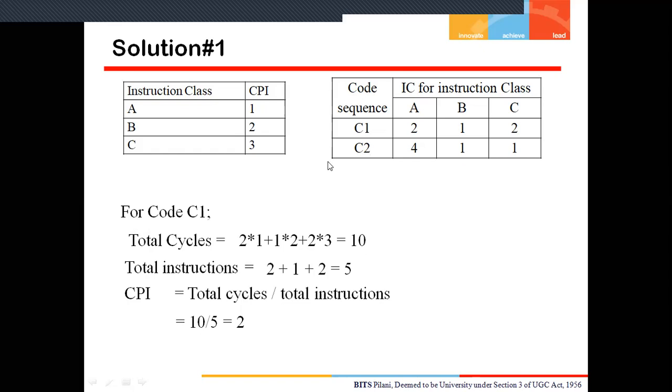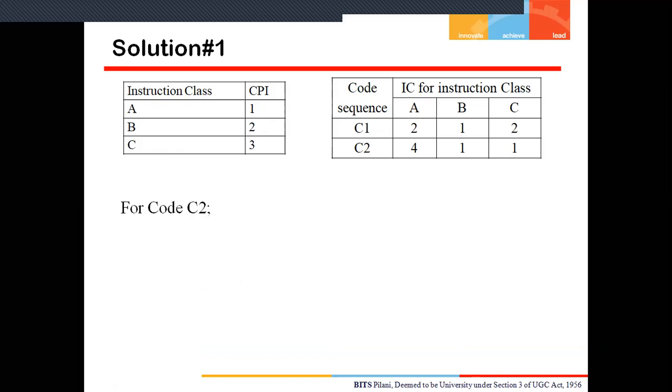So how can we do it for C2? The same sequence. For code C2, firstly we calculate the total number of clock cycles. How will we calculate it? Similarly. What are the type A instructions required here? 4. So 4 multiplied by CPI, that is 1, plus what are the B instructions it used? That is 1. So 1 multiplied by 2 plus, then what is the C type instruction? C type instruction is 1 multiplied by 3.